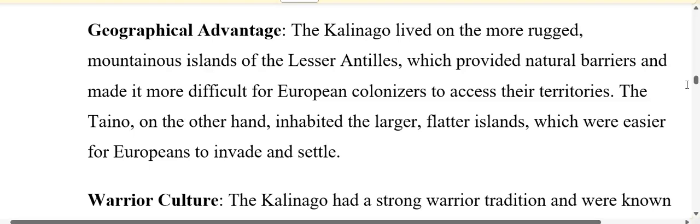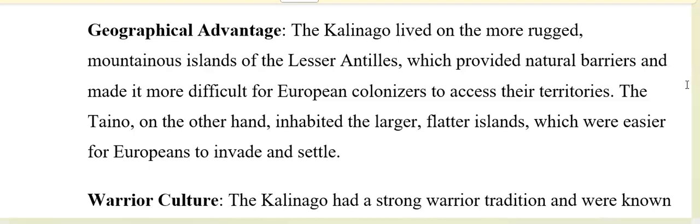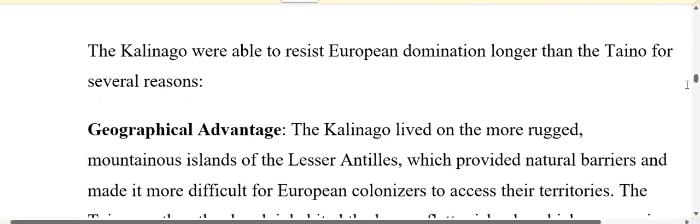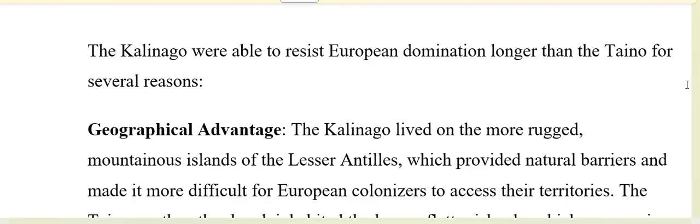The Taino, on the other hand, inhabited the larger, flatter islands of the Greater Antilles, which were easier for Europeans to invade and settle. So one reason why the Kalinago were able to resist the Europeans longer than the Taino was geographical advantage.